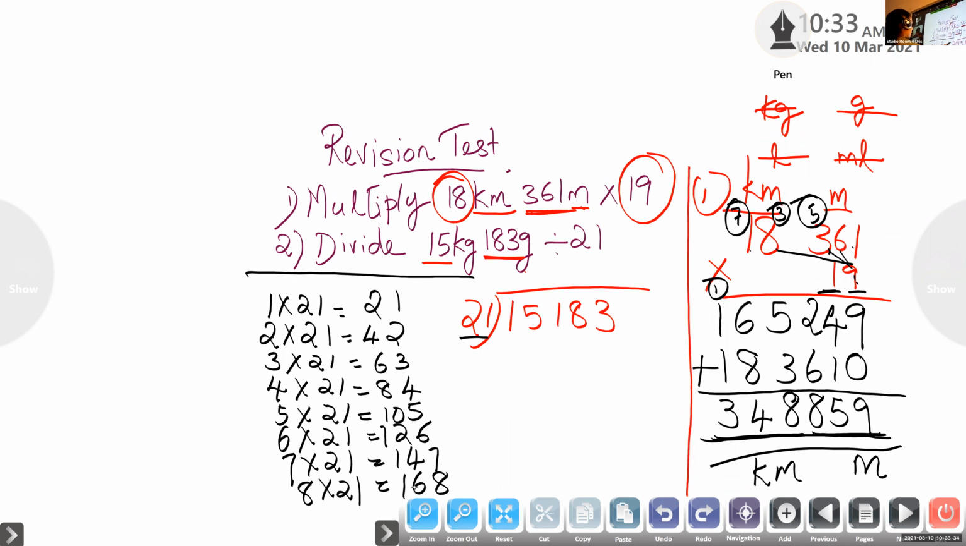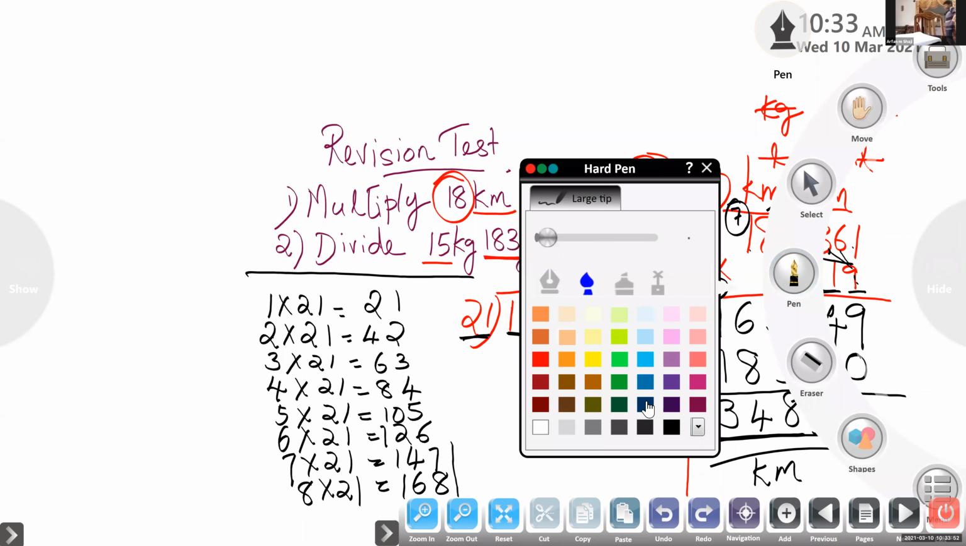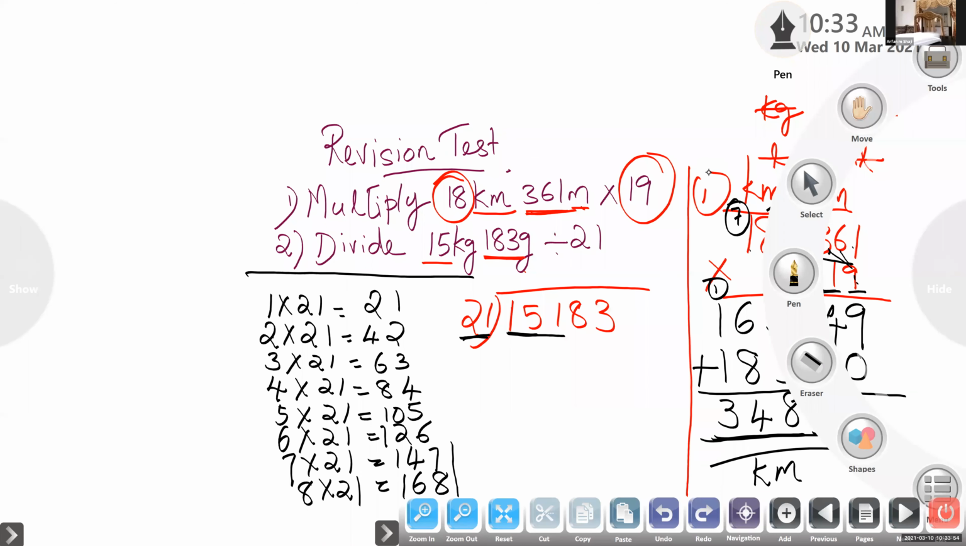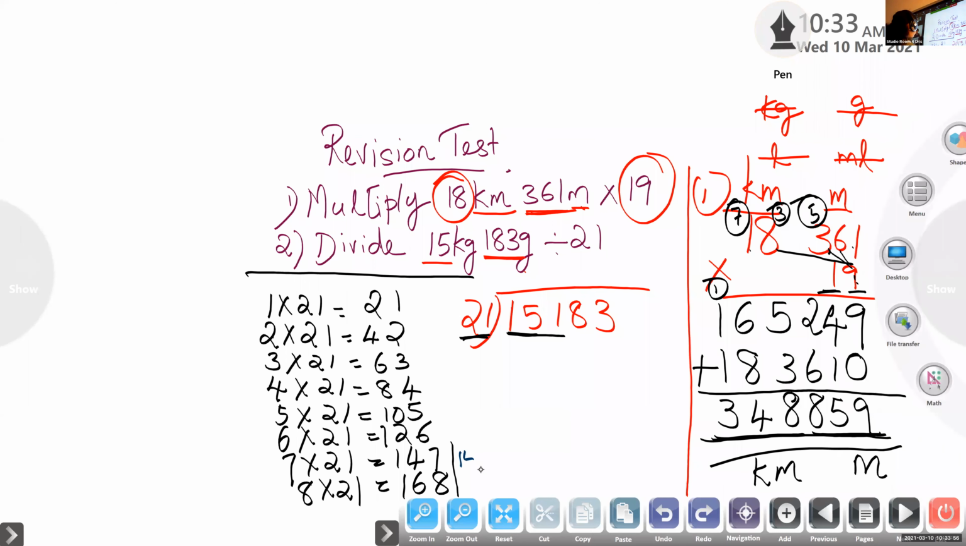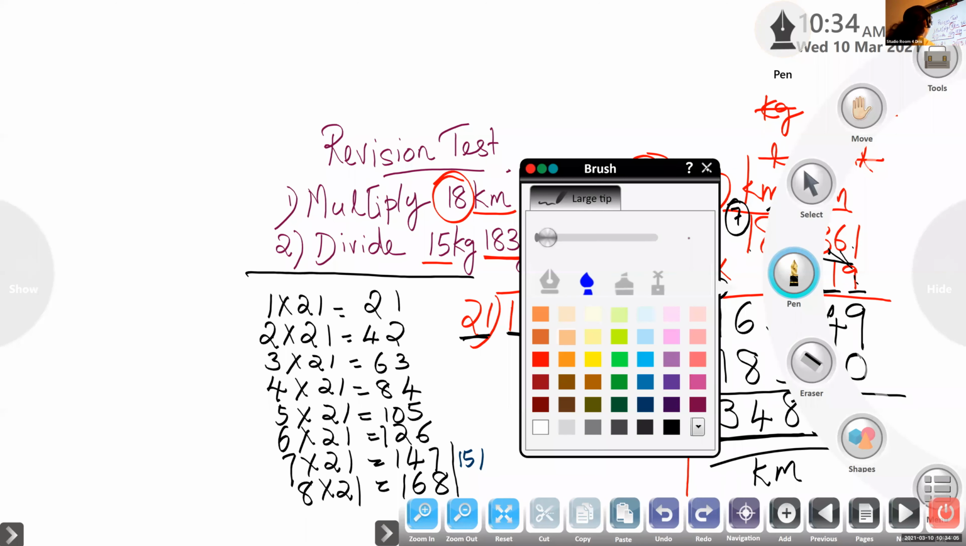So children, here 15 when you compare with 21, that is a small number, we cannot divide. So you have to take 3 digits together. So 151, that is between 147 and 168. So which one will you take?